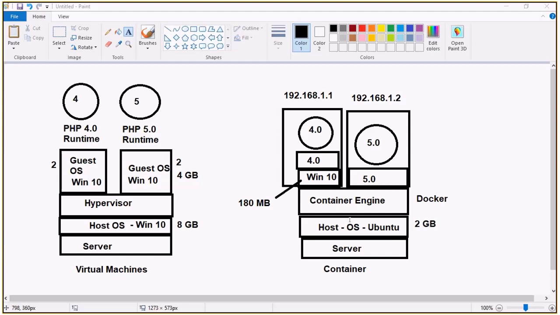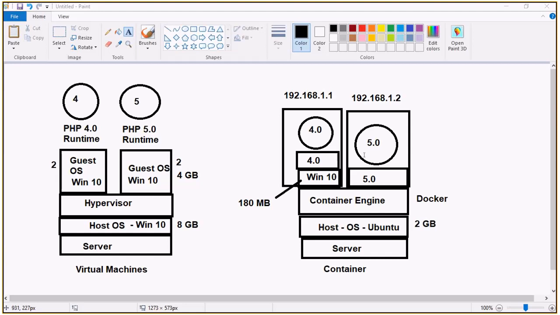Whereas for this one, I have not installed any operating system. Since I have not pulled any operating system, it's going to take Ubuntu as the operating system and work. So this 5.0 is built on top of it, it will just take the host operating system. So that's the beauty of that. And if I want to place this container, we need to place it only on a host which has Ubuntu. That will be a problem here.